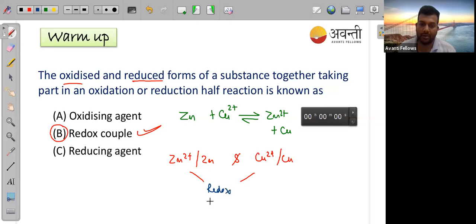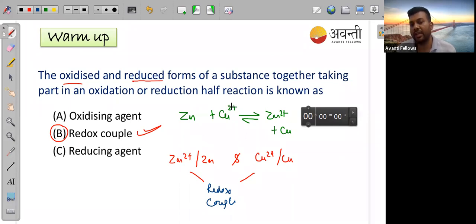Redox couple. Okay. Because you can see zinc is the reduced form. Zn, you can see here the oxidation number is 0. Here it is 2+. Means what? Increase in oxidation number means oxidation is happening for zinc to Zn2+. So definitely Zn is the reduced form. This is the oxidized form. So that's why Zn2+ and zinc will be one of the redox couple.